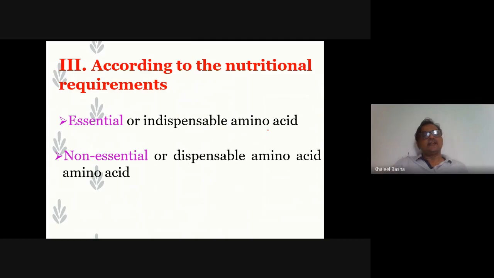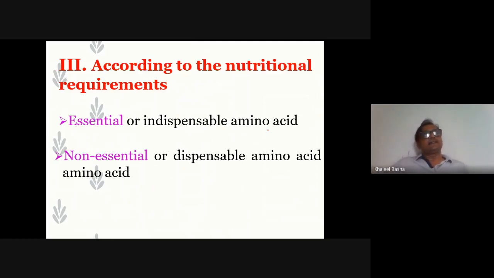The name essential means the requirement of this amino acid is a must for our body system. Otherwise our body cannot synthesize protein molecules, because those amino acids are the ingredients or building blocks of the protein molecule. Of the 20 standard amino acids, 10 are essential or indispensable amino acids.